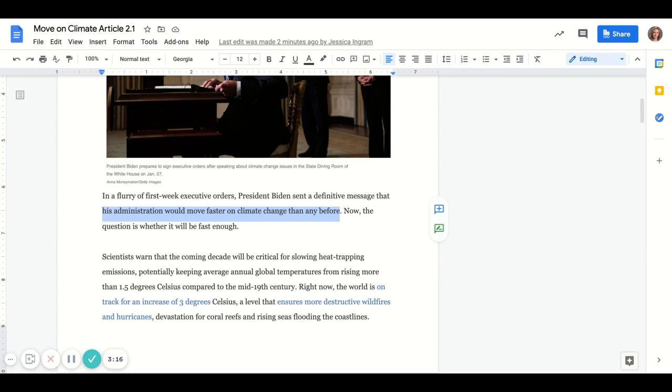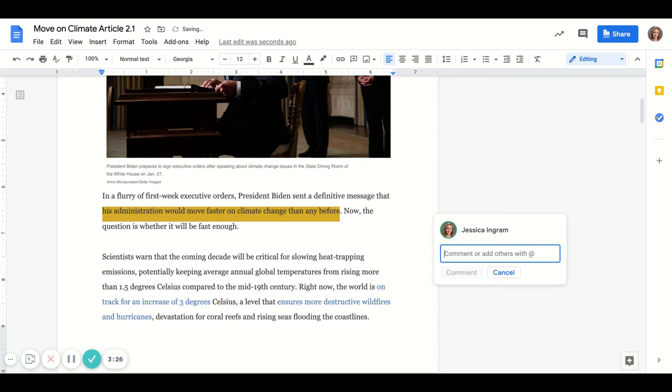So when you ask me what my connection with this part is, again, it can be my thoughts and opinions about the article. I'm going to add my comment, and I can say, maybe this means that climate change is a priority for him.